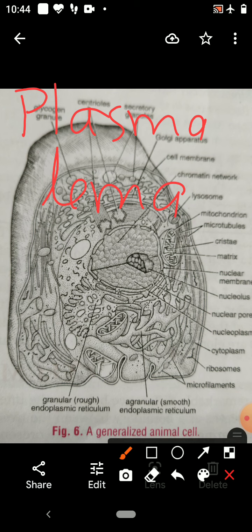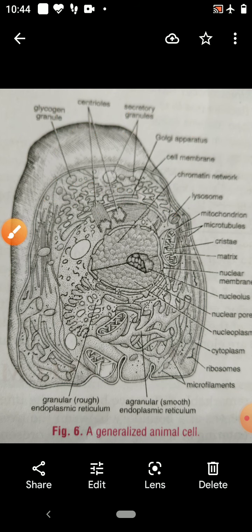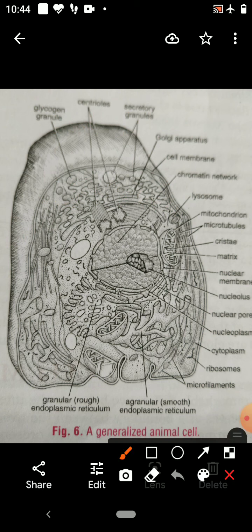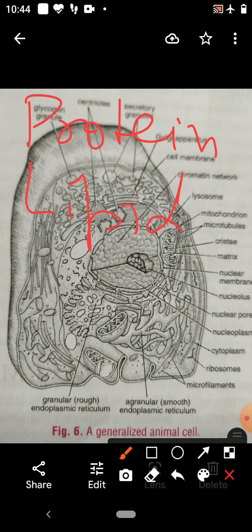The cell membrane is made up of protein, lipid and carbohydrate. So when we study the composition of the cell membrane, it is made up of proteins, lipids and carbohydrates. So these are the three biomolecules of which the cell membrane is made up.